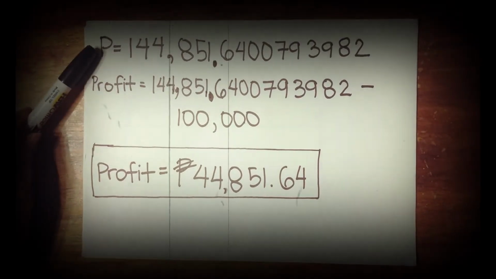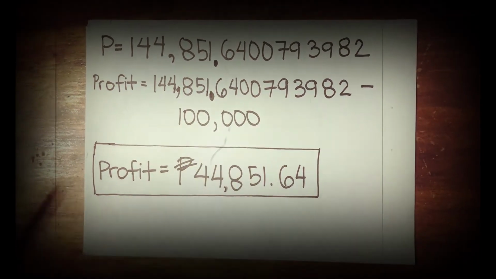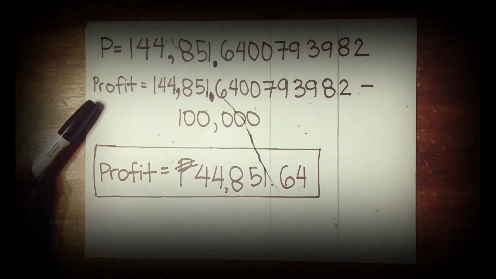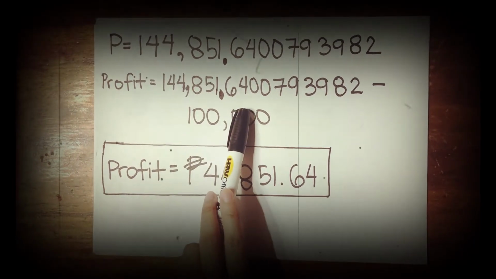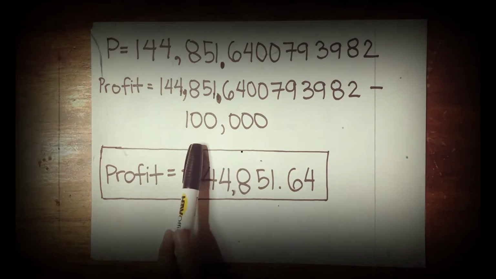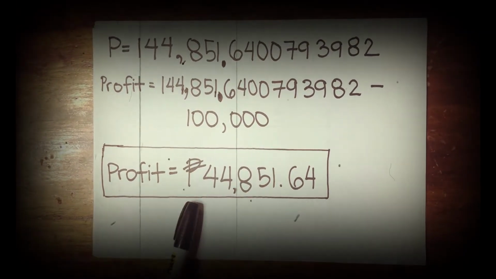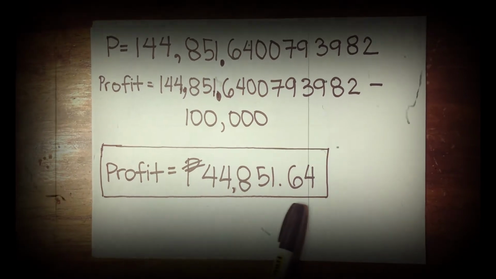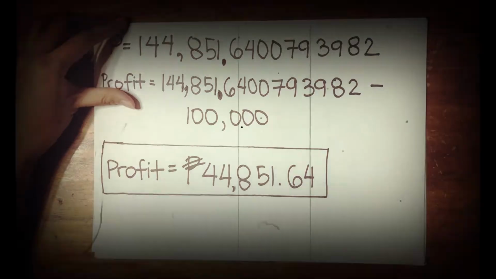P will be equal to 144,851.64. Solving for the profit equal to future worth, which is 144,851.64, minus the present worth of 100,000, they can get a total profit of 44,851.64 centavos from Annie.